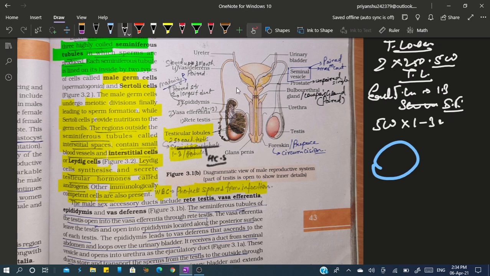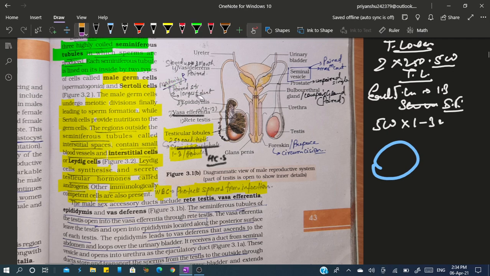Now seminiferous tubules open into a structure called the rete testis. From there what comes out? The vasa efferentia. Then it leads to the epididymis, which has 3 parts. The epididymis is the longest duct in the reproductive system. It is a paired structure, as we all know. There is one epididymis on this side and another on this side, and it is the part where the male gamete attains maturity.